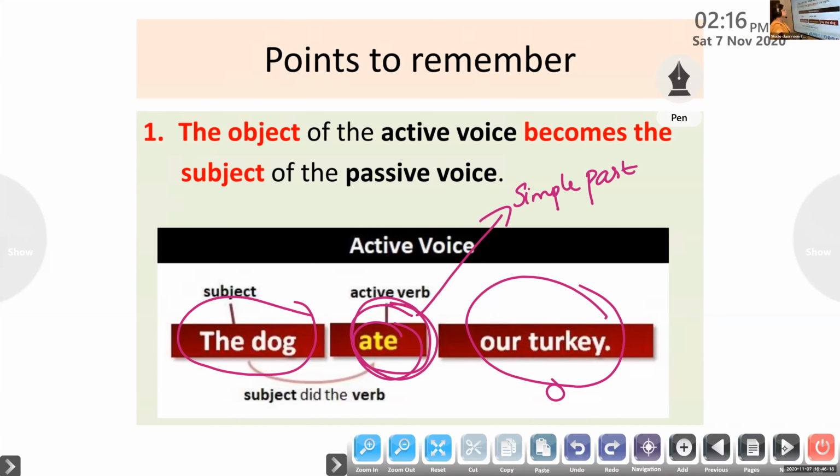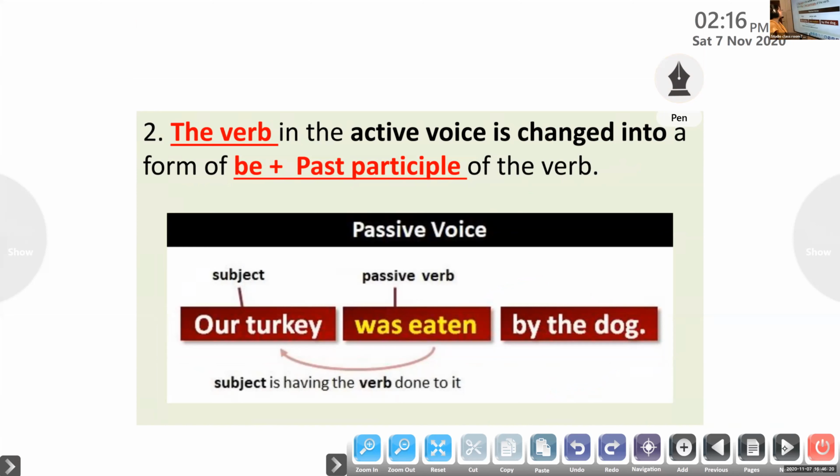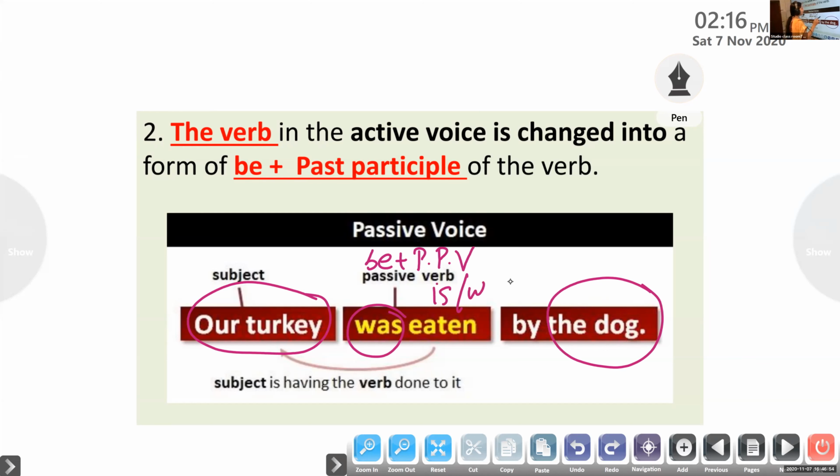So how can you change the sentence into passive? Our turkey was eaten by the dog. Our turkey, because the object of the active voice becomes the subject, and the subject becomes the object. Okay, so now you look at here, we have taken the form of be plus past participle form of the verb. Why have I used was here? Why can I not use is, why can I not use were, why can I not use are? Tell me.